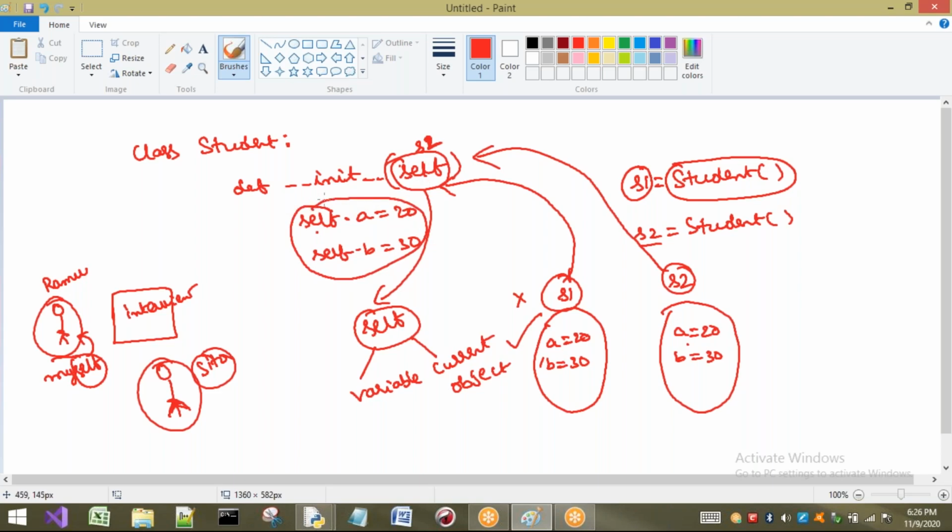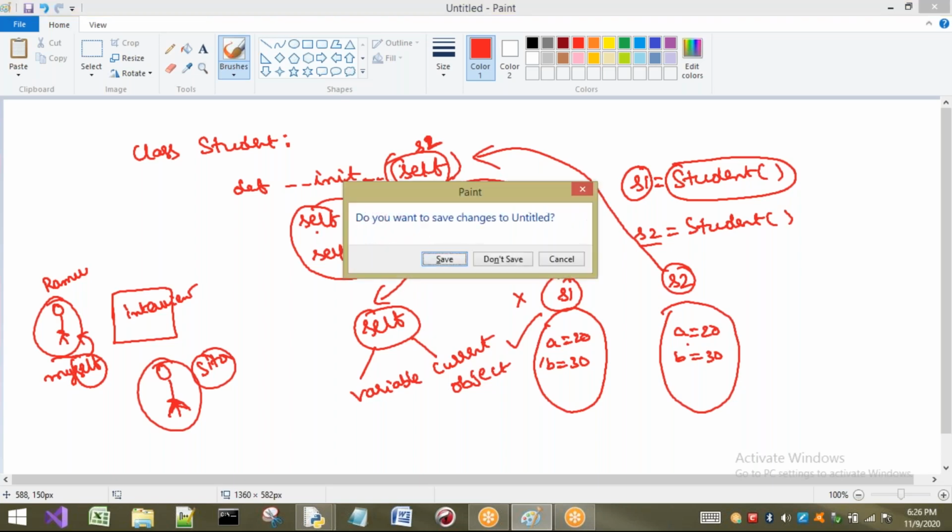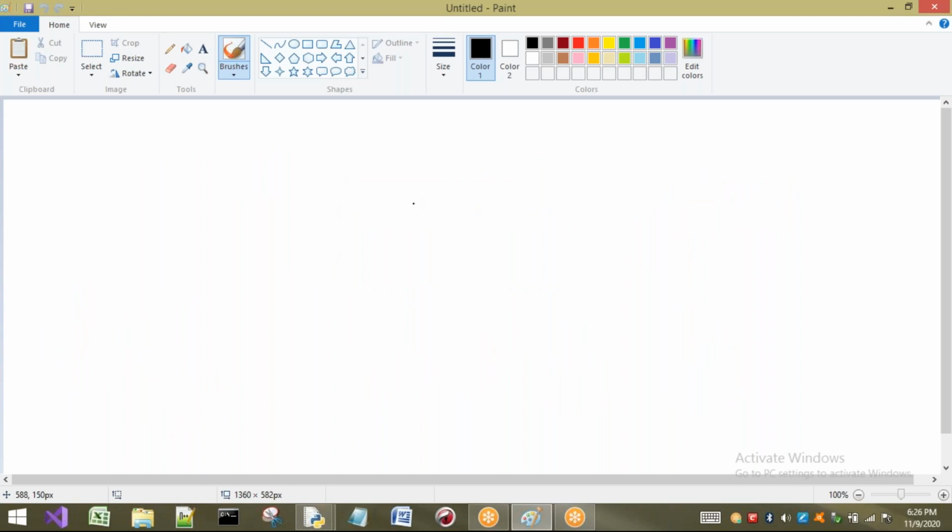I am going to access instance variables. Don't worry about these instance variables; whenever we get to the concept of instance variables, you can understand. But for now, just think that self is a variable which refers to the current object, and it is used to access the instance variables. Okay, right. This is about the self variable.